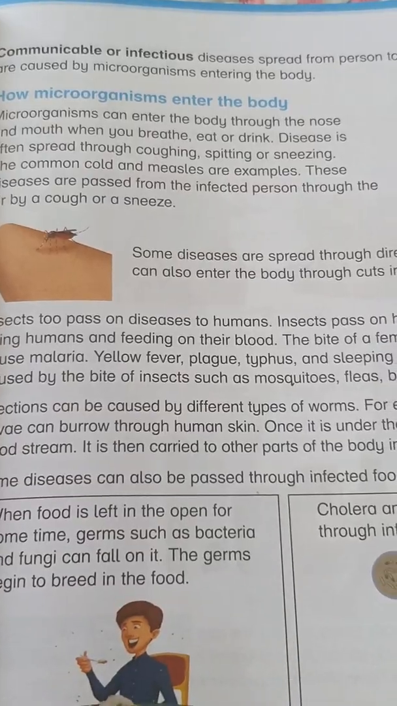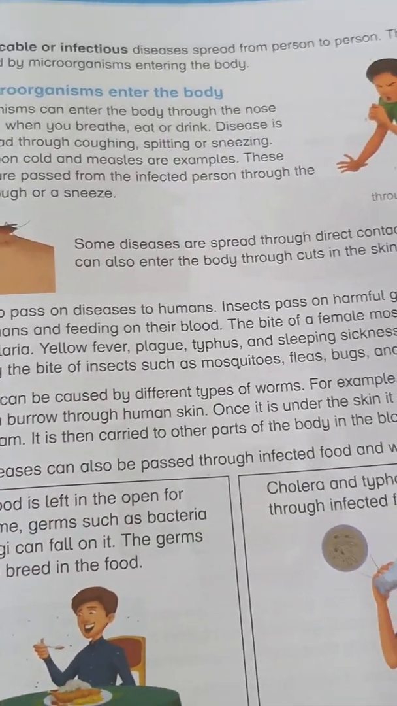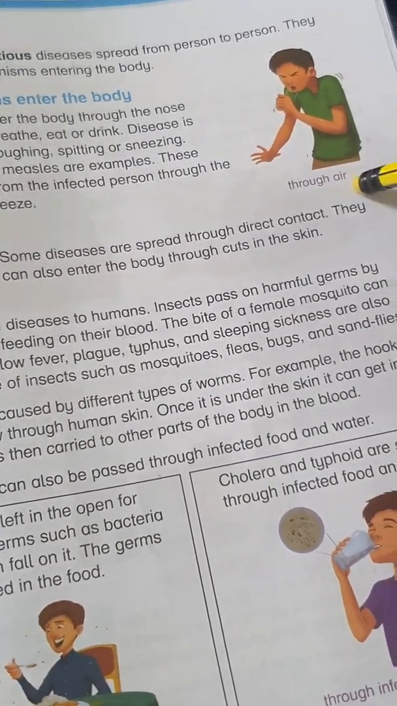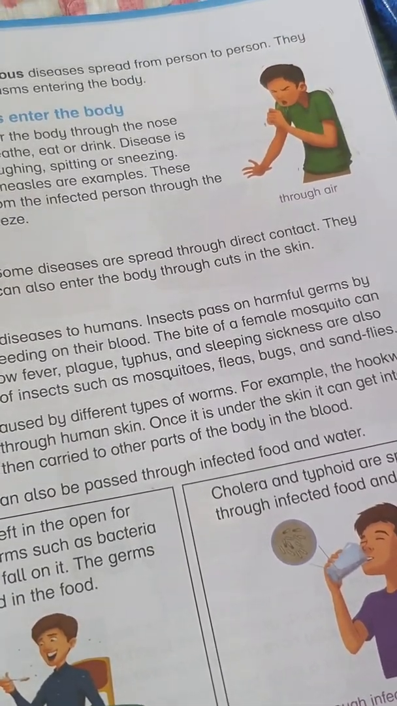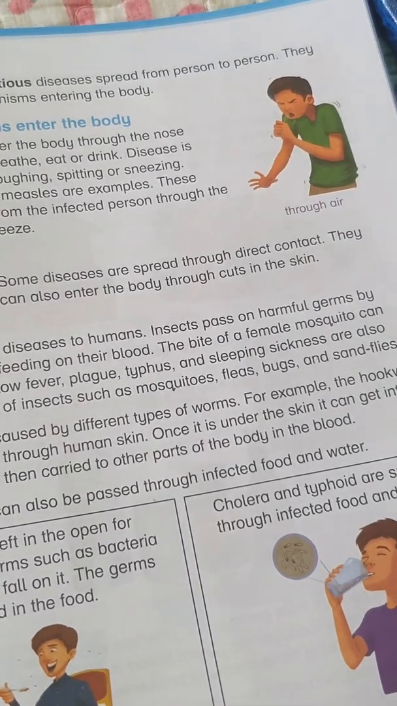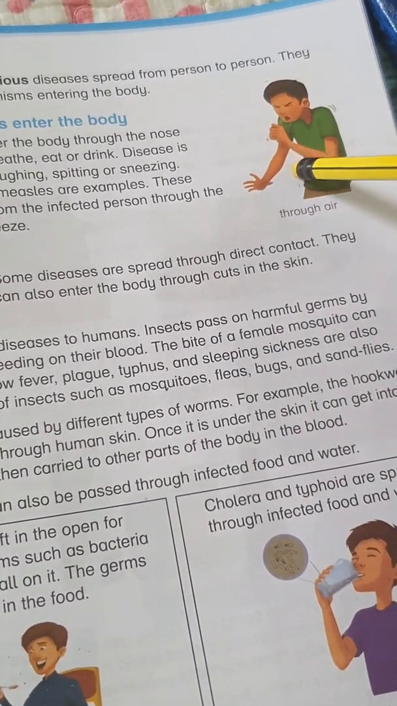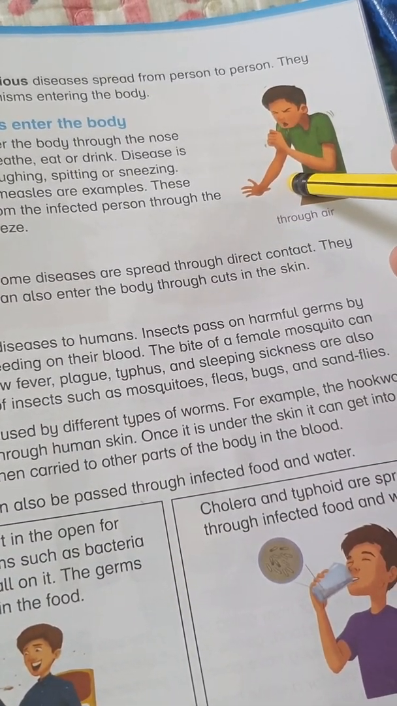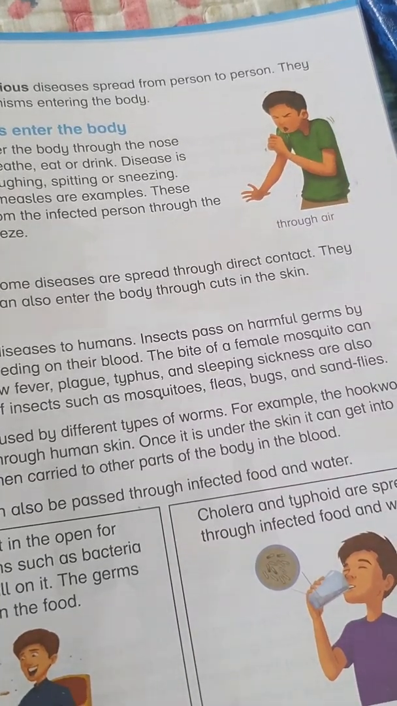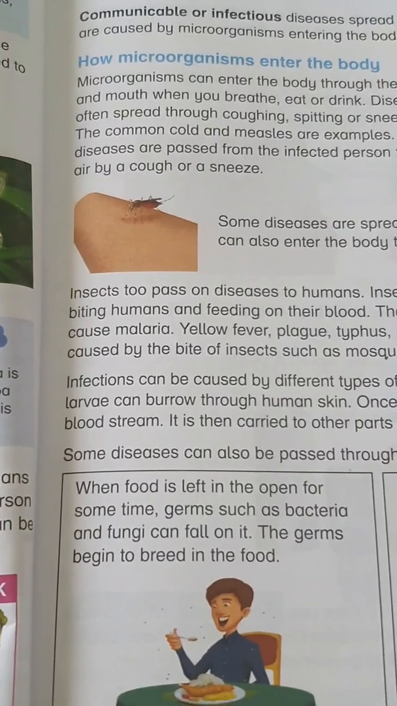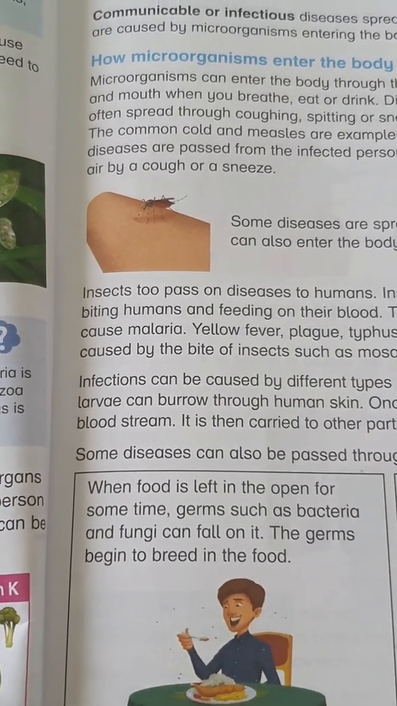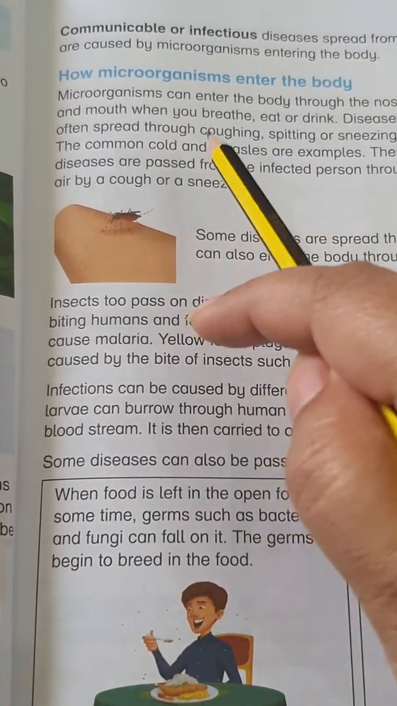How microorganisms enter the body is a very important thing. This means you should be taking precautions as well. You can see, they travel through air. This is a very important thing. You should always keep your hand on your nose and mouth while sneezing and coughing. Soon go and wash your hands very well, thoroughly, at least 3 times, and this will help the germs go away. Microorganisms can enter the body through the nose and mouth.